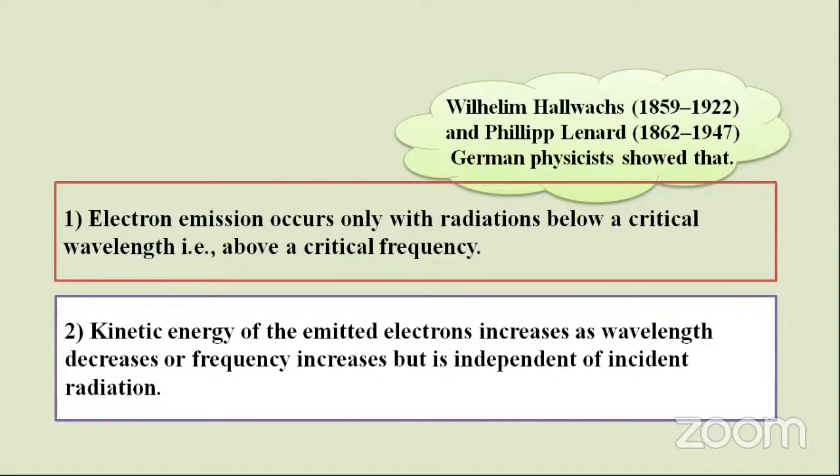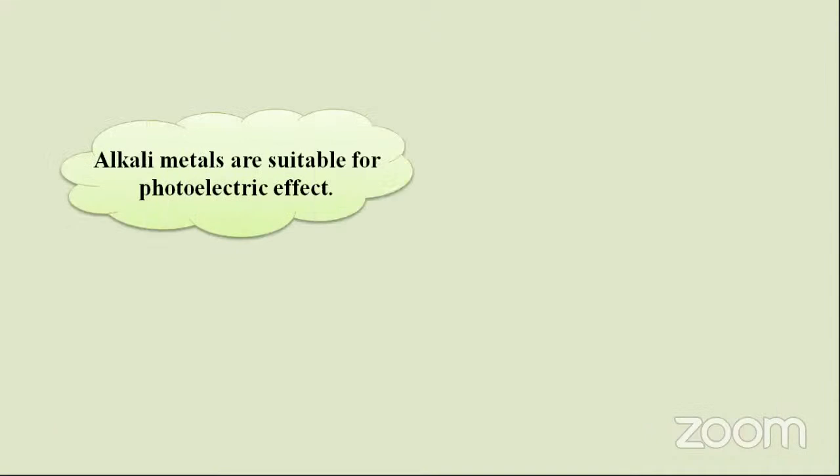The kinetic energy of the emitted electrons increases as the wavelength decreases, or in other words as the frequency increases, but it is independent of the intensity of the incident radiation. Some alkali metals are suitable to observe the photoelectric effect.